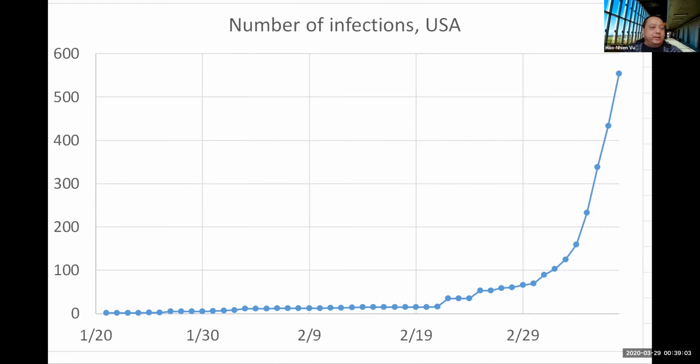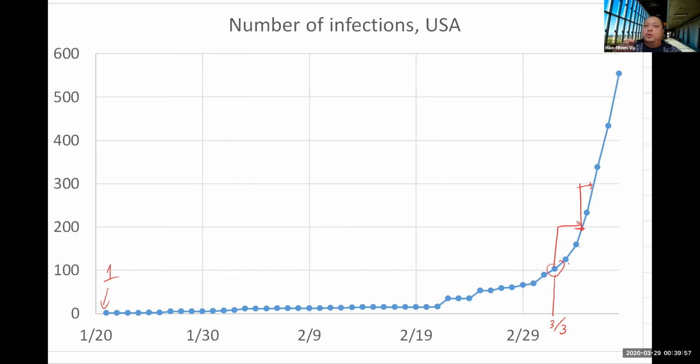Now let's take a look at the United States. We got our first case on January 21st. That was when we had just 1 infection. How long did it take us to go over 100 cases? Right here on March 3rd. We got 103 cases. And how long did it take us to get to the next 100? Less than 3 days later, we got our next 100. And how about the 100 after that? Just about a day later, we jumped by another 100.